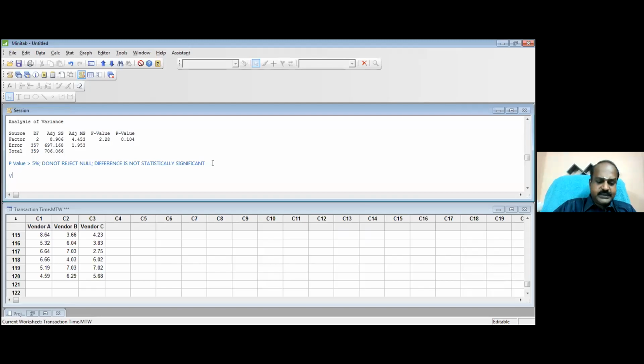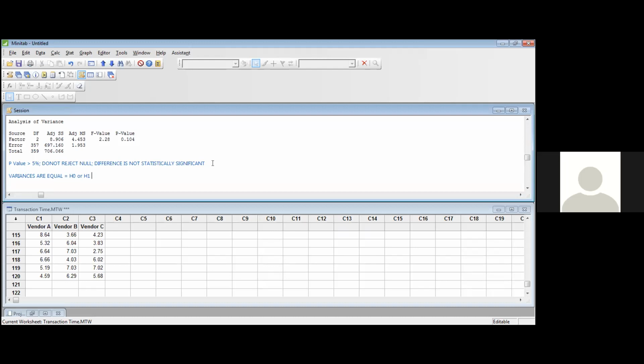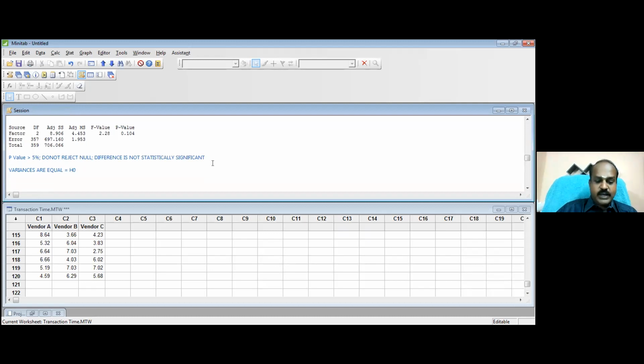The variances are equal. When I say variances are equal, somebody tell me whether this is a null hypothesis or alternate hypothesis. Is it H0 or H1? H0, very good. This is H0. So now what is H1? It's not equal to. Variances are not equal.